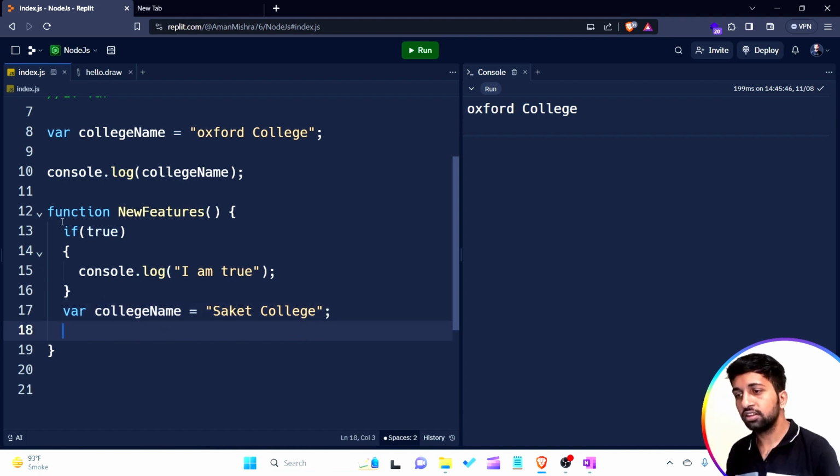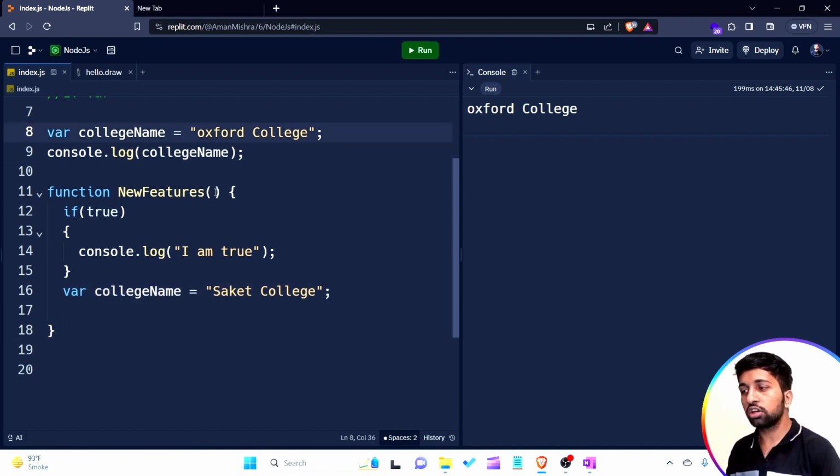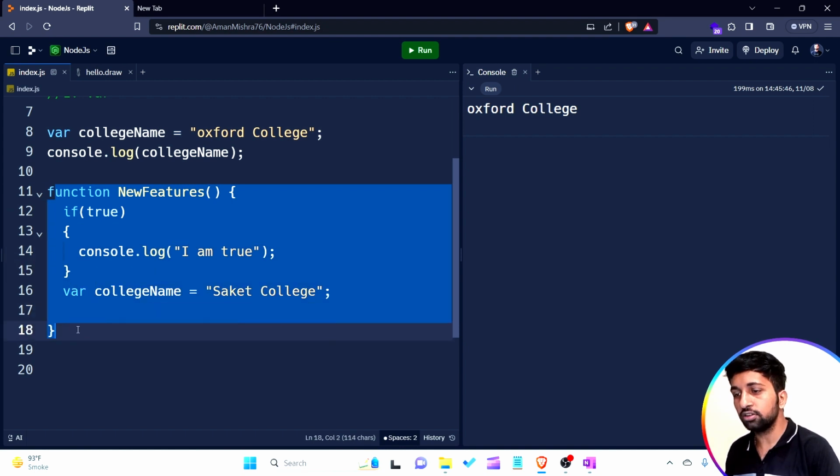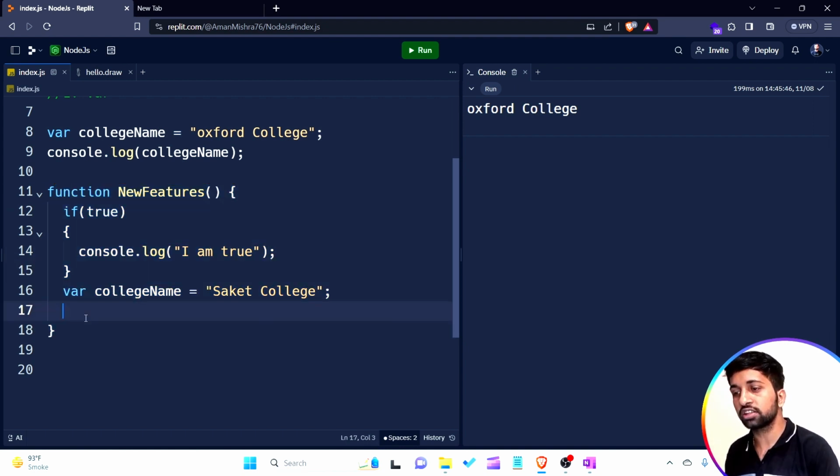The coder working on the new functionality of a project does not know anything about the remaining features of the project. They simply start coding the new feature into a block.